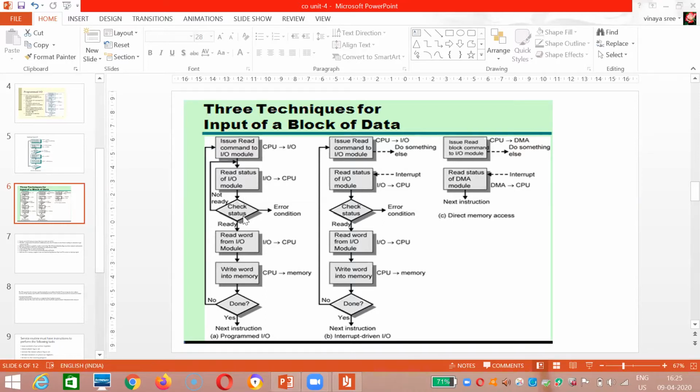It checks whether it is ready or not. If it is not ready, it has to continuously monitor until it is ready. See my mouse cursor. If it is ready, it has to read that word from the IO module, and write that word inside the memory, and it is done.